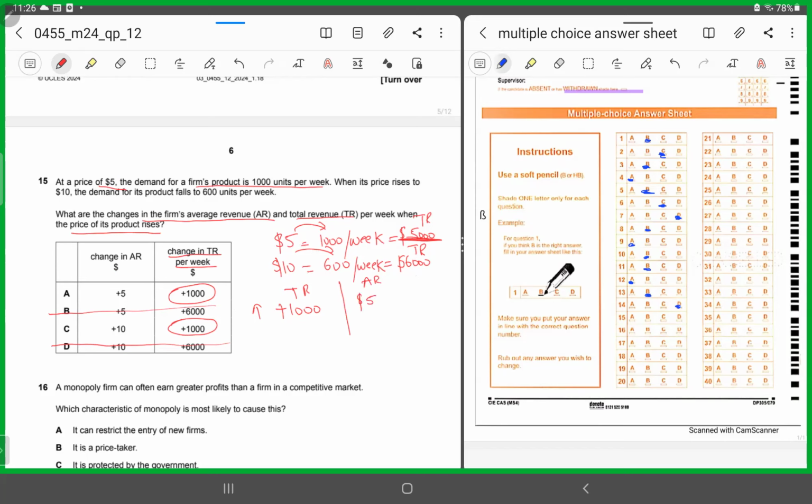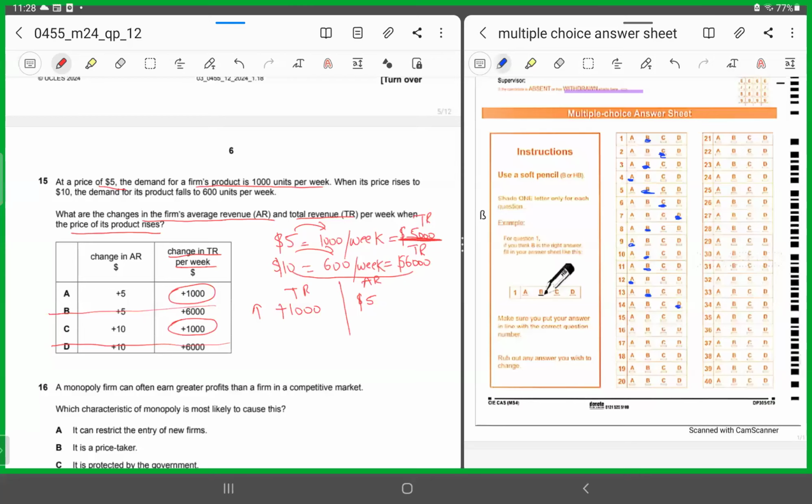And when the total revenue was 6,000, what was the average revenue? 6,000 divided by 600, the quantity, which is giving us $10, right?